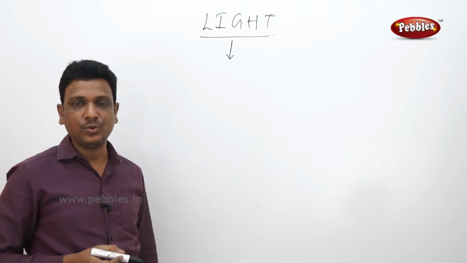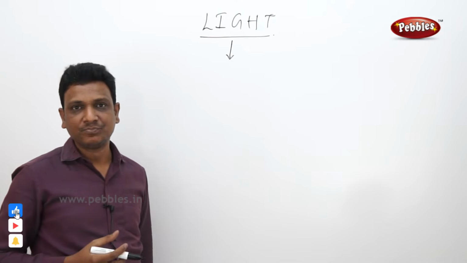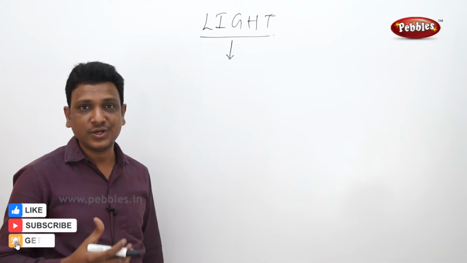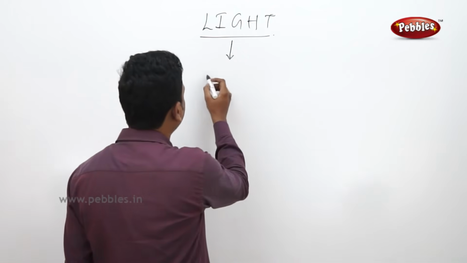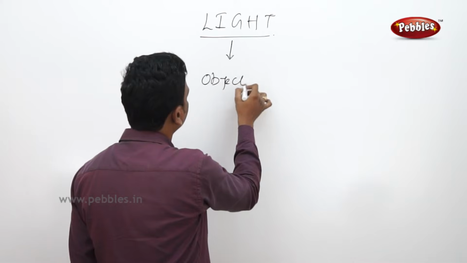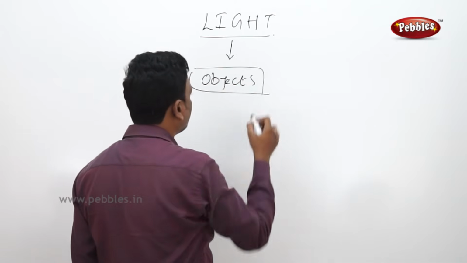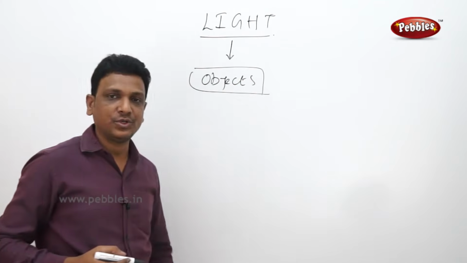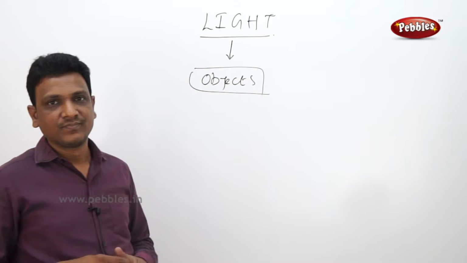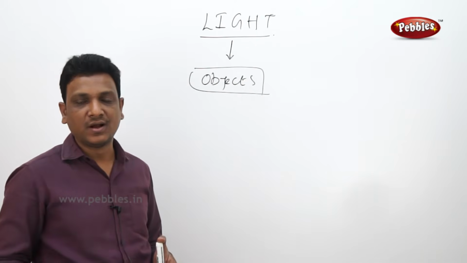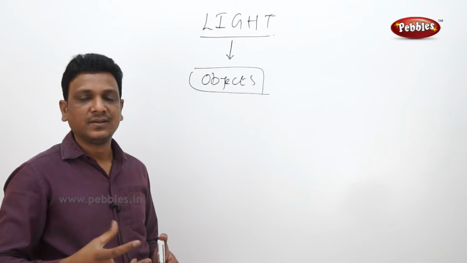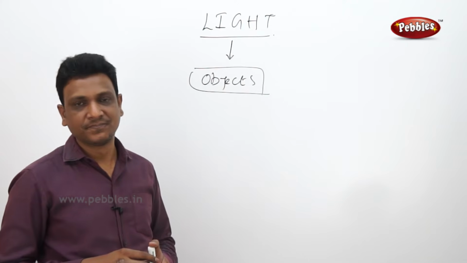We sense the world, we look at the world, we hear the world. Here we look at the world, we visualize everything because of the light. We are able to see different objects. To be able to see an object, that object should glow itself or it should be illuminated by some other object.